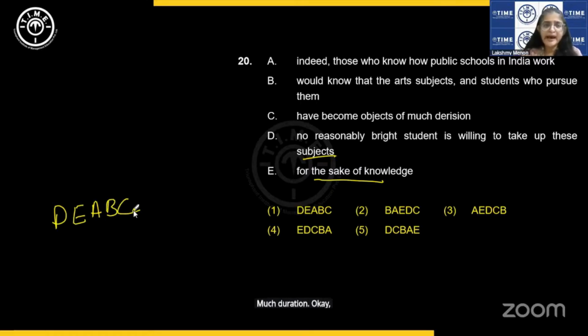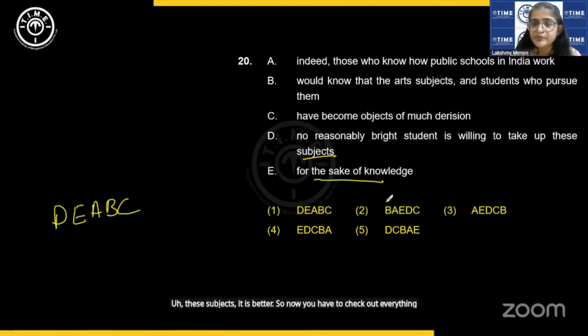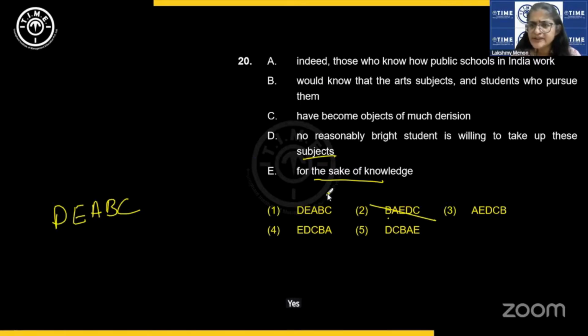Okay, not bad, but if art subjects can come before these subjects, it is better. So now you have to check out everything. Let us see B. Would know that, no, this cannot start, so this is out. Indeed, those who know how public schools in India work, yes, for the sake of knowledge, no, that doesn't make sense. This is gone.